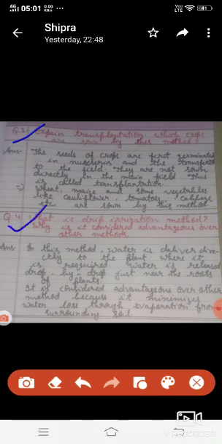Question number 4. What is the drip irrigation method? Why is it considered advantageous over other methods? Answer. In this method, water is delivered to the plants where it is required. Water is released drop by drop just near the roots of plants. It is considered advantageous over other methods because it minimizes water loss through evaporation from surrounding soils.